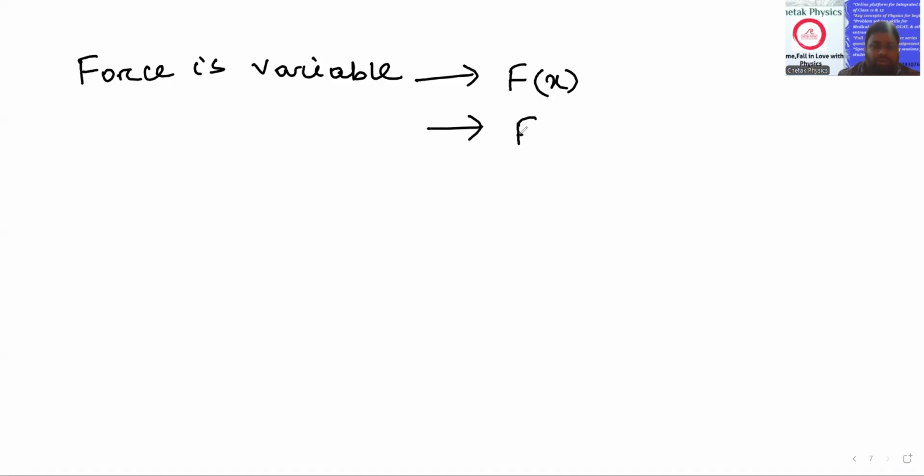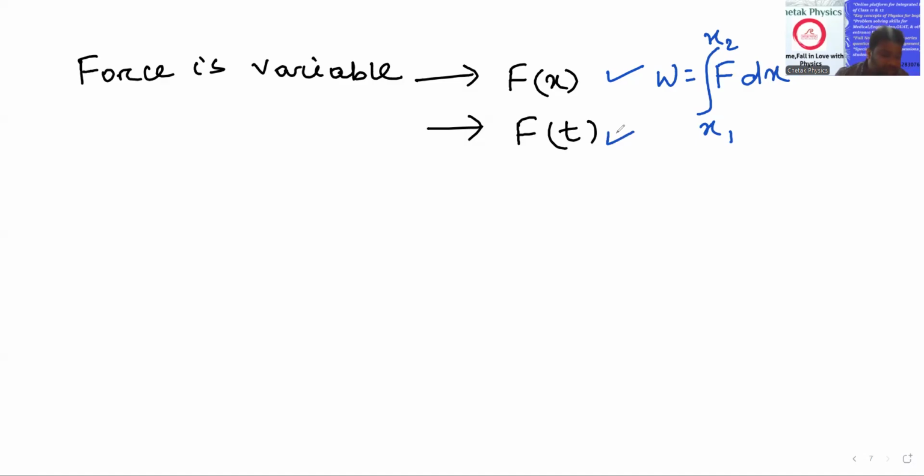Two, force varies with respect to time. For the first one, we have already written the formula. The work done will be integration of F dx with limits x1 to x2. Here this is very simple. But what about this?